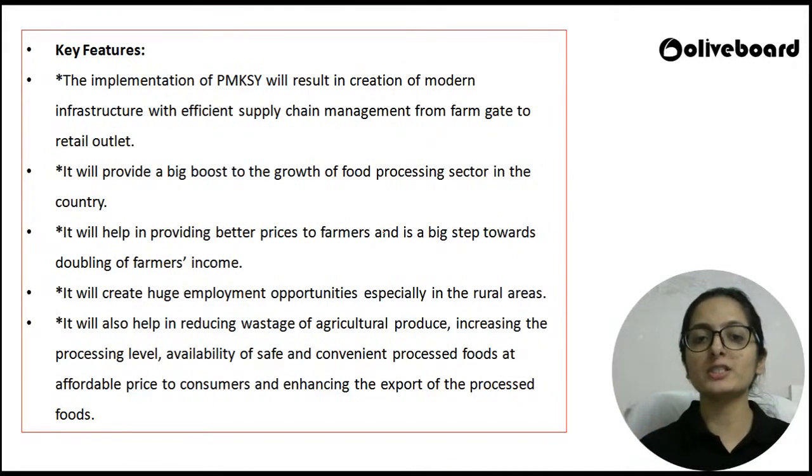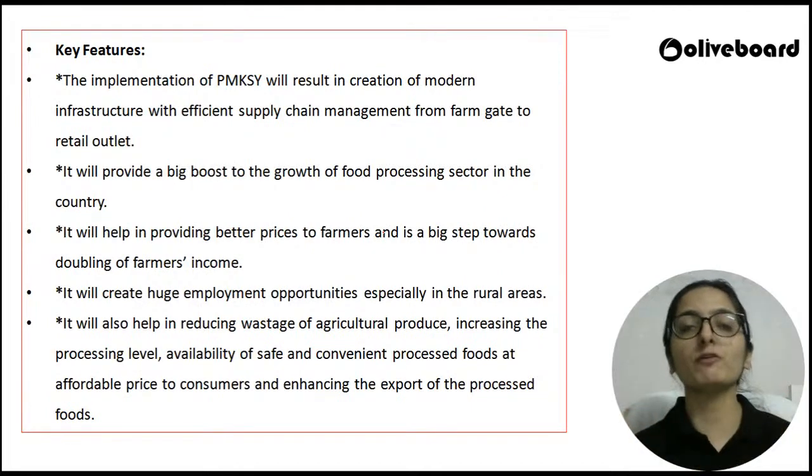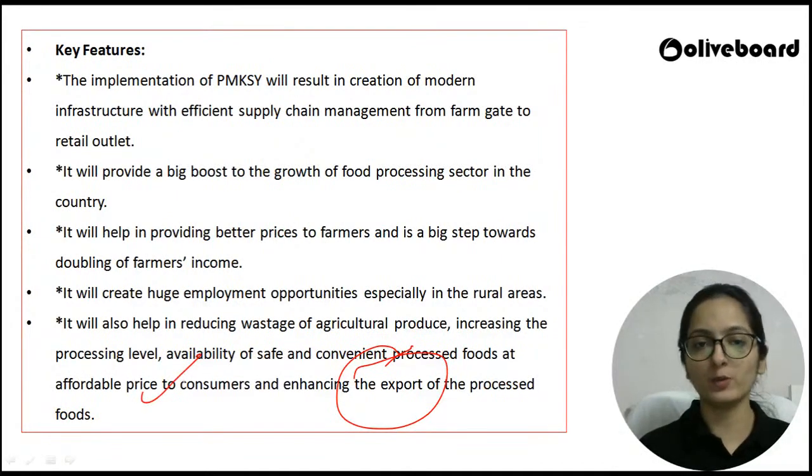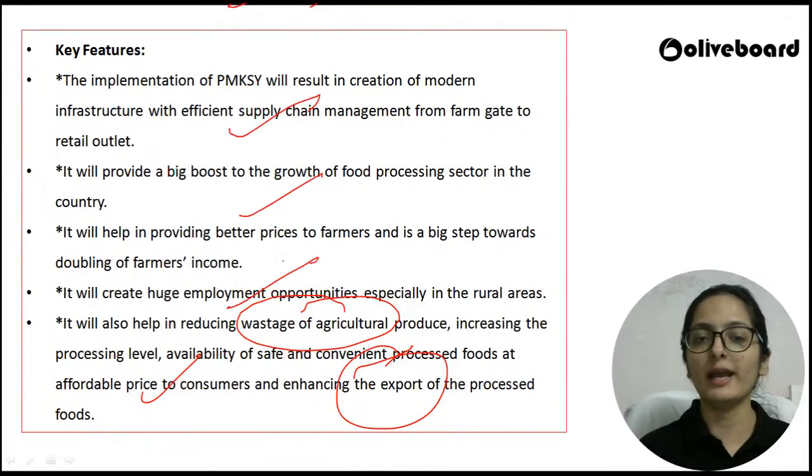making sure that you boost up the food processing sector in the country, making sure that you provide better prices to the farmers for helping them to double their income, making sure that you are creating enough employment opportunities, especially in rural areas, and reducing the agricultural wastage produce, right? Increasing the processing level. This is all enhancing the export of the processed food. जो आपका processed food है, आप उसके export को enhance करें, आप consumers को affordable price जो है वो provide करें. You also help in reducing the wastage of agricultural produce, and rest all I have taken.